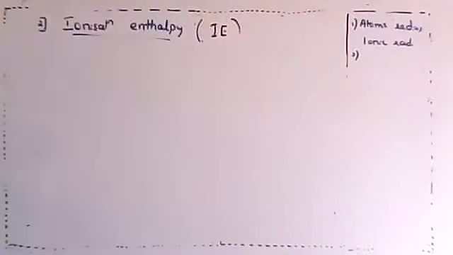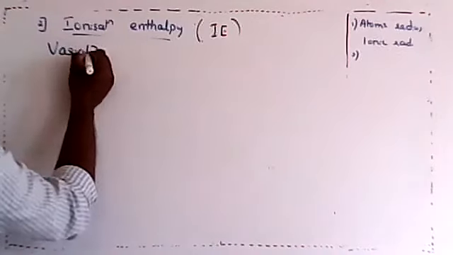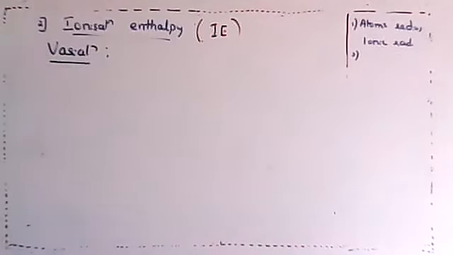Okay. Now what we're going to see, dear students, just a minute. What we're going to see after this is the variation of the ionization enthalpy, how it is going to vary now.